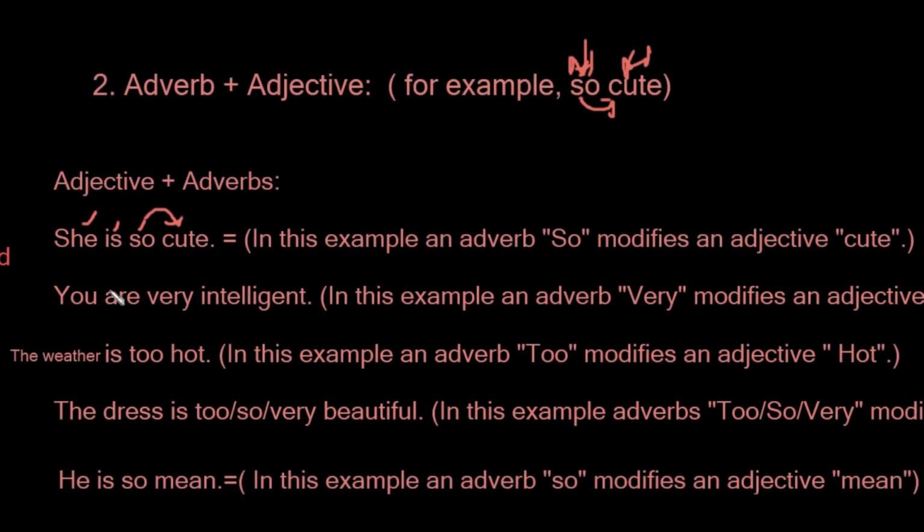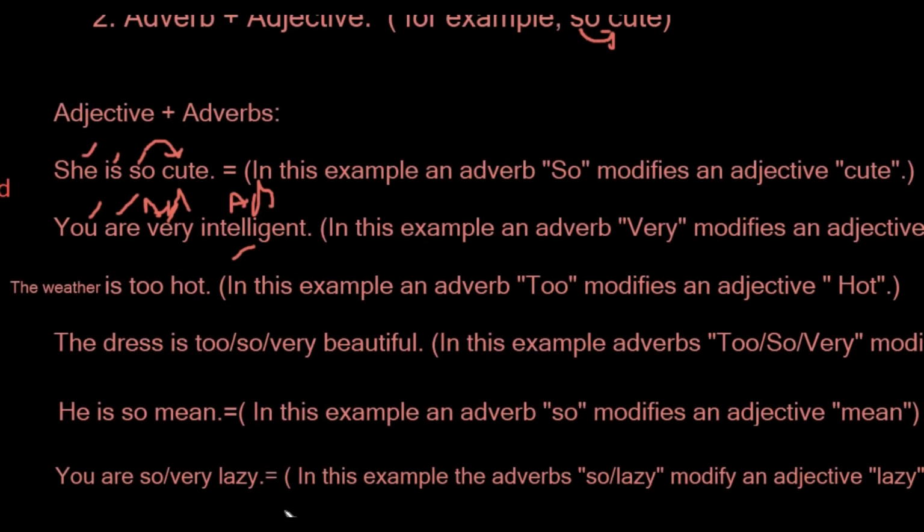Then we have "you are very intelligent". You is the subject, are is a stative verb, and very and so are both adverbs of degree. We will use all the adverbs of degree when we define the adjective. Intelligent is an adjective, and this is an adverb. So it is telling us about the intelligence of someone. We are telling someone that you're so intelligent, you're very intelligent. So it is intensifying the meaning of the adjective. They are used to intensify the meaning of adjectives.